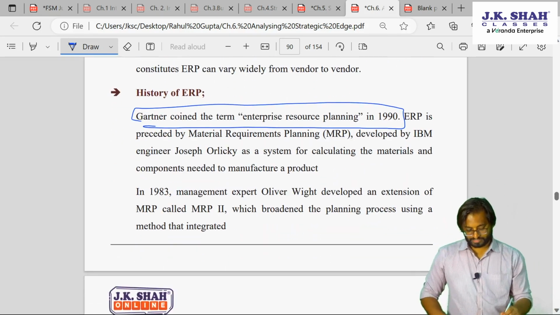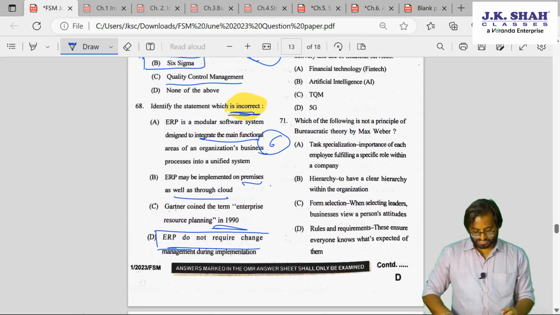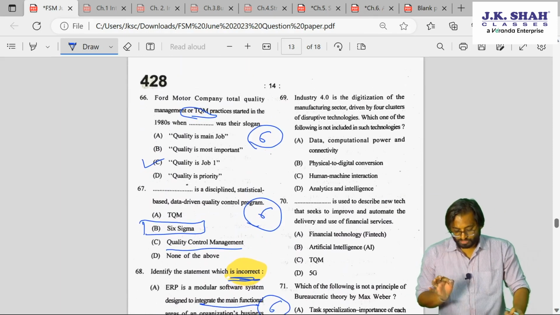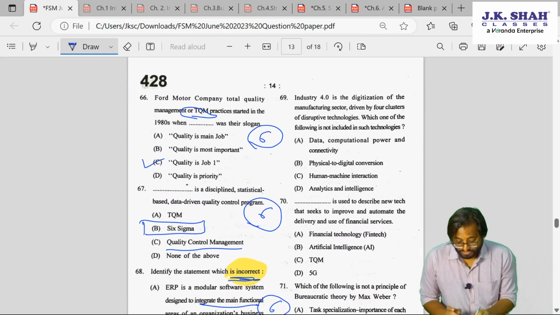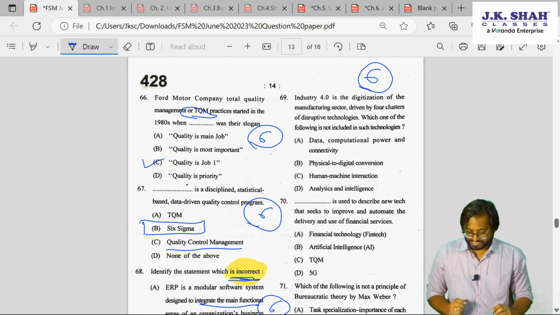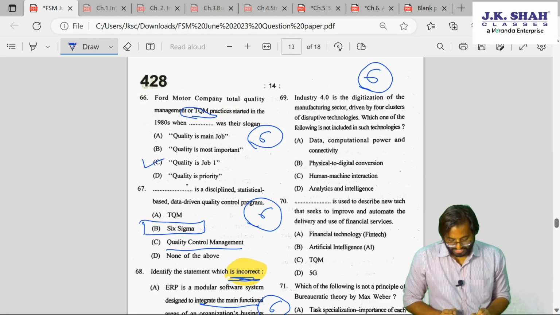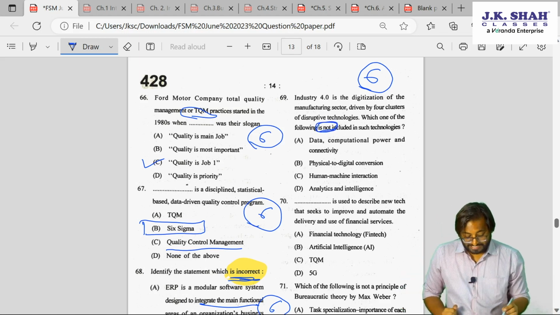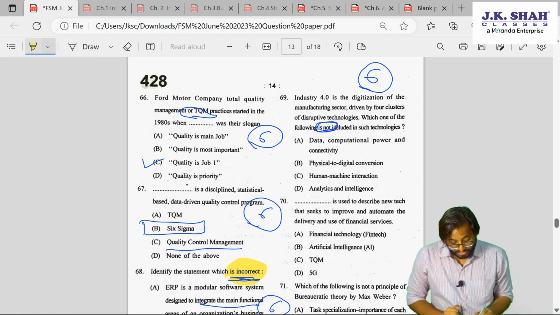Okay, great. So this is your 68th question. This was also picked up from chapter 6. 69th, guys. Industry 4.0. Again, Industry 4.0 is chapter 6. Is the digitization of manufacturing sector driven by 4 clusters of disruptive technology? Which one of the following is not included? Again, not included.